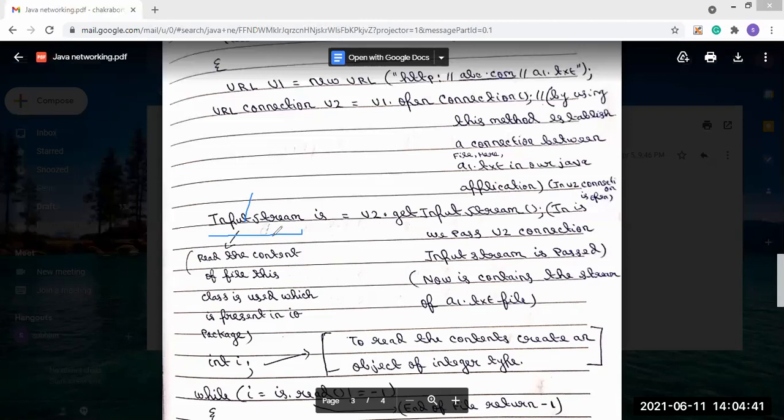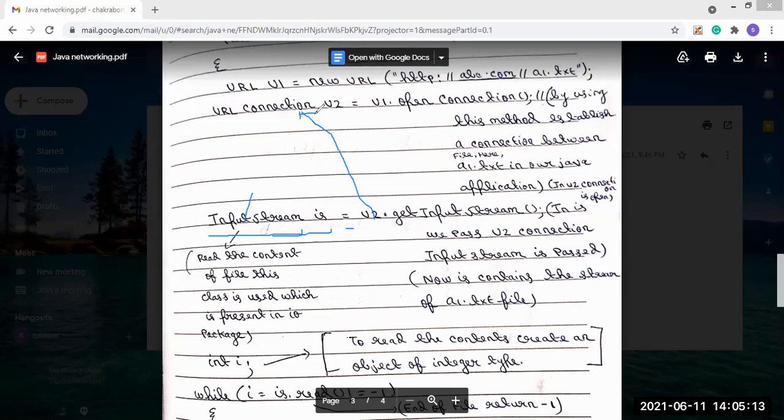So we have created InputStream is. We have used InputStream is equal to u2. Now we have created the InputStream class object equal to u2. What is u2? u2 is the URLConnection class object. So through the URLConnection class object, we are calling the getInputStream method.